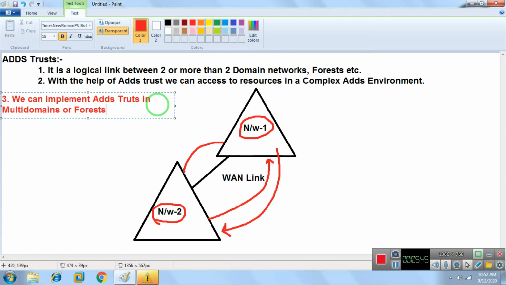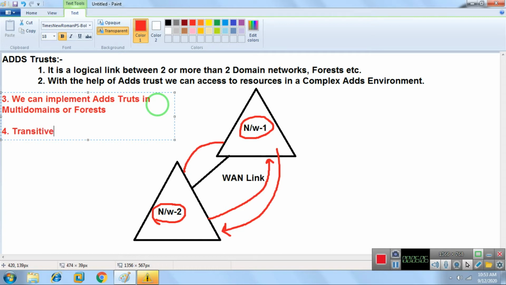Like if you have multiple domains in the same forest, or multiple forests, we can use trust. Now the fourth point we need to understand: if we talk about trust, we need to understand two terms in trust. Number one is transitive.